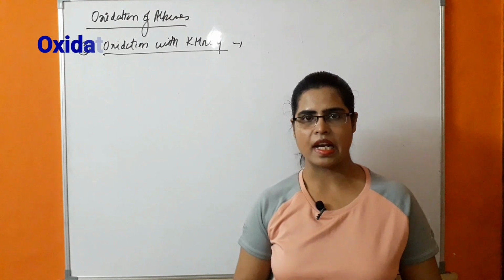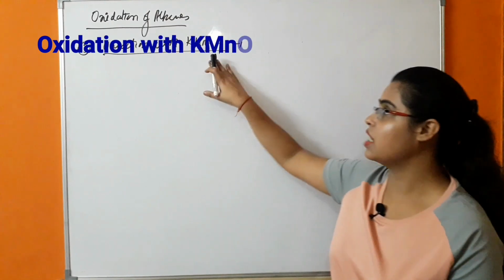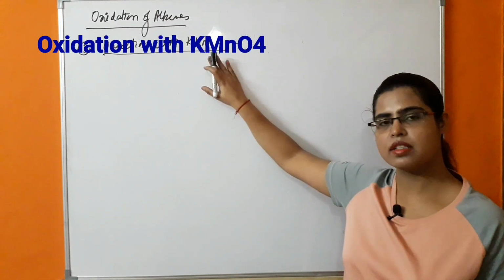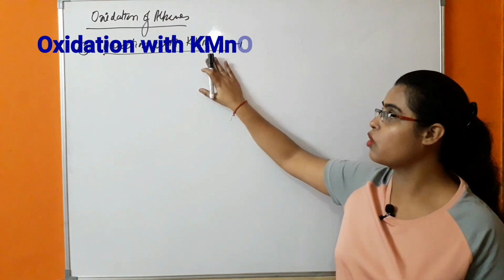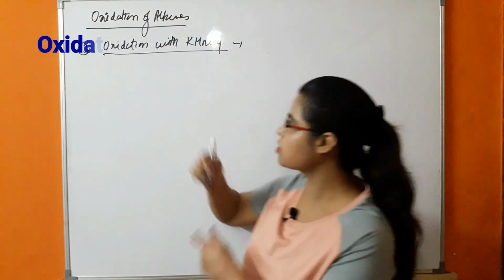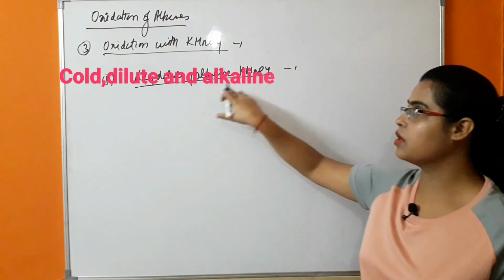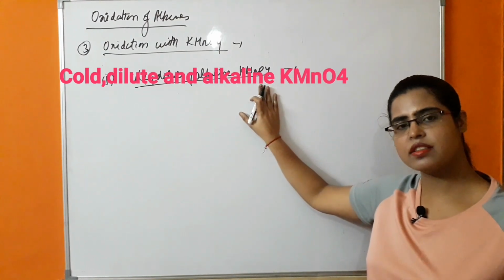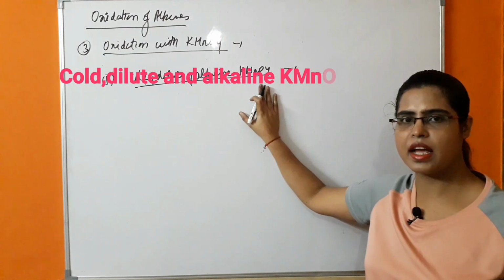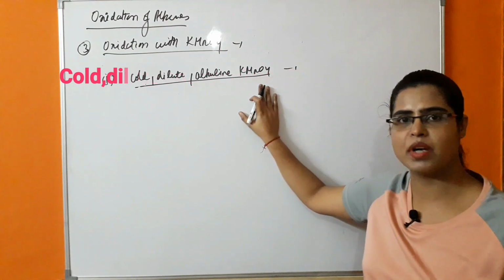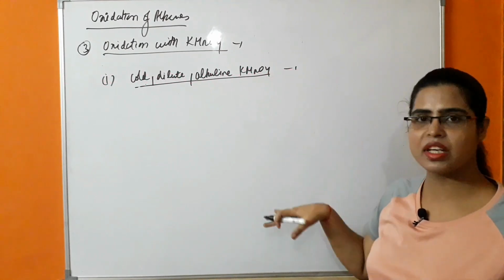Next, oxidation of alkene is done with the help of an oxidizing agent, that is KMnO4, potassium permanganate. So what will be happening in this case? First, when we react alkene with cold dilute alkaline KMnO4, the hydroxyl group will attack the carbons which are attached by the double bond.